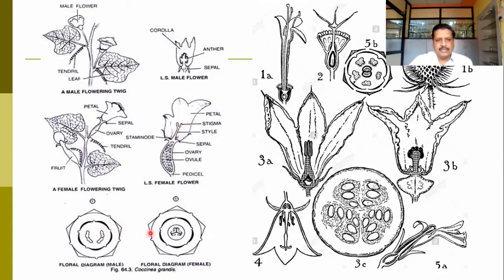In the ovary floral diagram also we can see the details. 2 groups of the androecium may be formed, and the corolla and calyx are having the gamosepalous and gamopetalous condition in this Coccinia grandis.